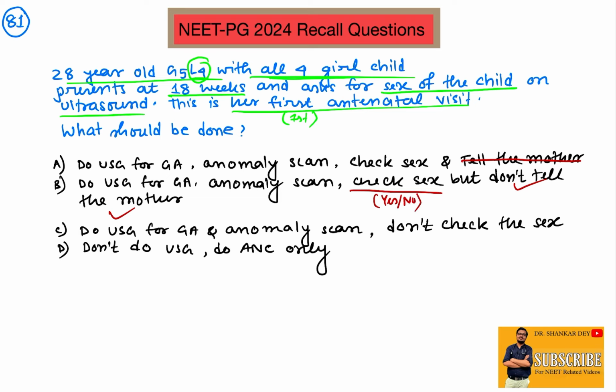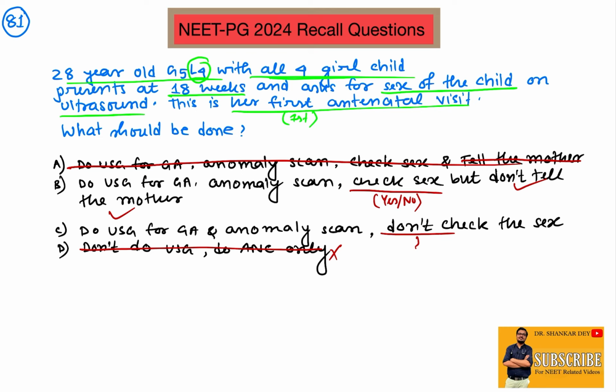Do the USG for gestational age, anomaly scan, don't check the sex. So still the question is whether the option is B or C. Or don't do the USG, do A and C only. This option is also wrong. So A and D are wrong. Two options remain.